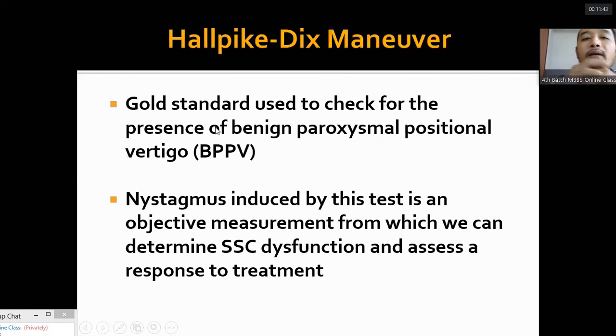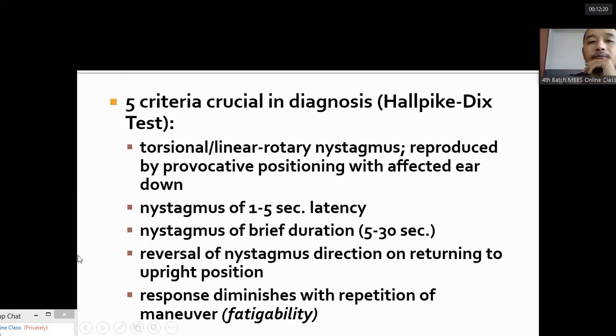Now, Dix-Hallpike maneuver. This is for the diagnosis of posterior canal BPPV. This is the gold standard used to check for the presence of BPPV, especially of the posterior semicircular canal. The most common cause of BPPV occurs in the posterior semicircular canal. The nystagmus induced by this test is an objective measurement from which we can determine semicircular canal dysfunction and assess the response to treatment.